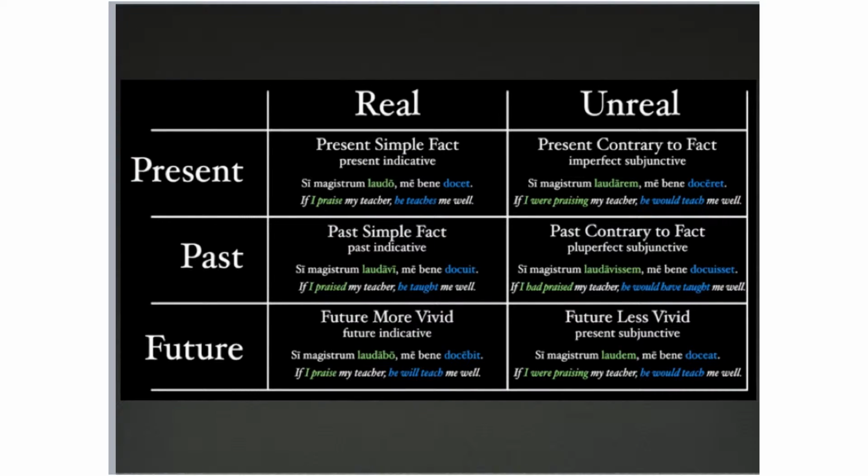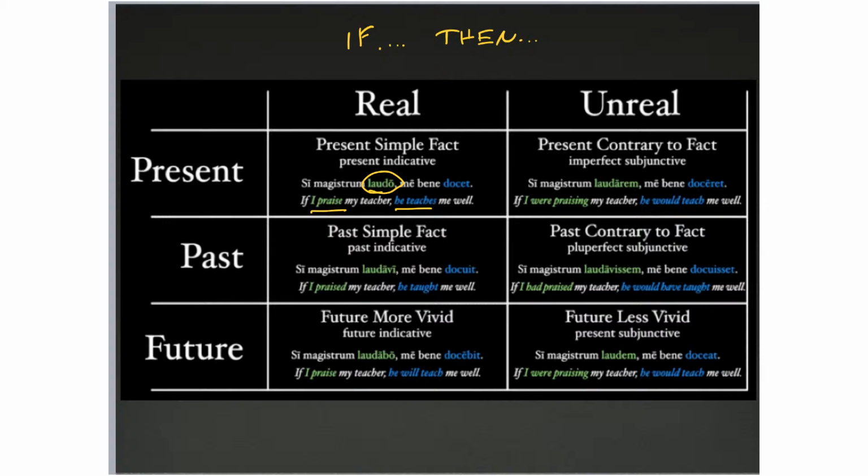All right, so conditionals are essentially what you might call if-then statements. If something happens, then something else happens. And the deal with conditionals is that you've got a number of different combinations of verbs, subjunctives, indicatives, etc. The good news is, for the most part, you basically translate the verb the way it looks. So if we look at these examples here, if I praise my teacher, he teaches me well.